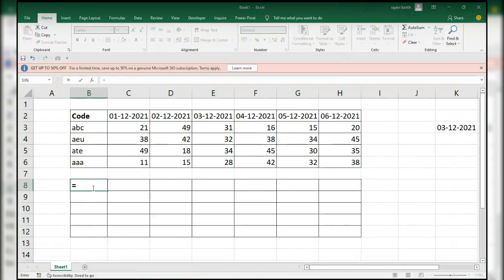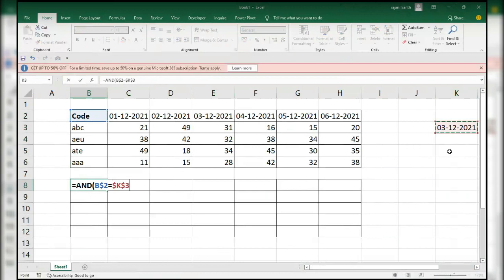There are two conditions. One is any date. I'm locking the row but not the column, because it has to move sideways, but not down the row. It should not move down. It has to move sideward. Is equal to F4. I'm locking the column but not the row. Equal to this. I'm freezing everywhere.